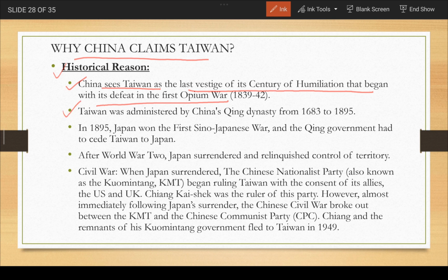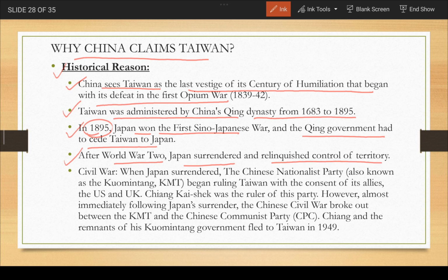अब अगर past की बात की जाए, so Taiwan was administered by China's Qing dynasty from 1683 to 1895. So ये main reason हो जाता है कि it was earlier being administered by China, and it was in 1895 that Japan won the first Sino-Japanese war and the Qing government had to cede Taiwan to Japan. So in 1895 में it was ceded to Japan, and after World War II, Japan surrendered and relinquished control over its territory. So World War II के बाद क्या होता है, जापान surrender कर देता है and relinquishes the control of its territory. उसके बाद उस टाइम पर सिविल वॉर होता है.